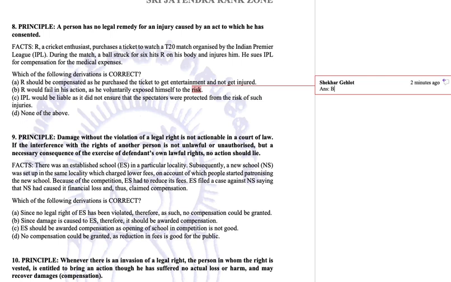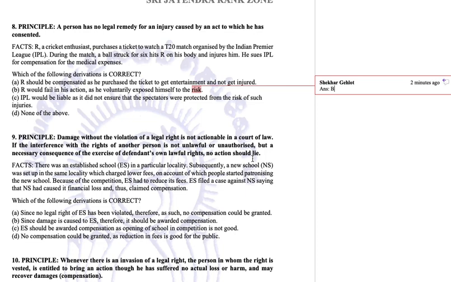Principle. Damage without violation of legal rights is not actionable in a court of law. If the interference with the rights of another person is not unlawful or unauthorized but a necessary consequence of the exercise of defendant's own lawful rights, no action would lie.